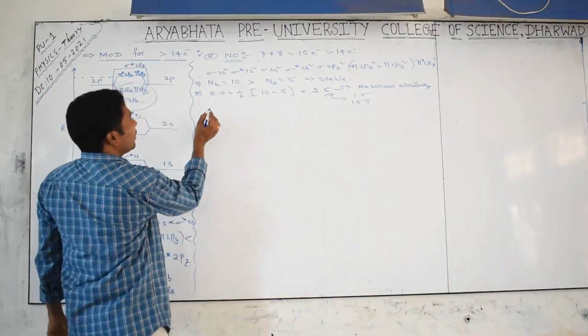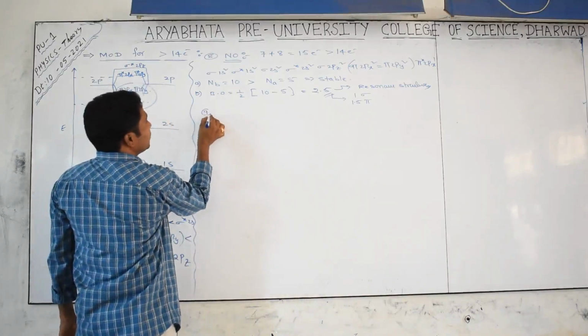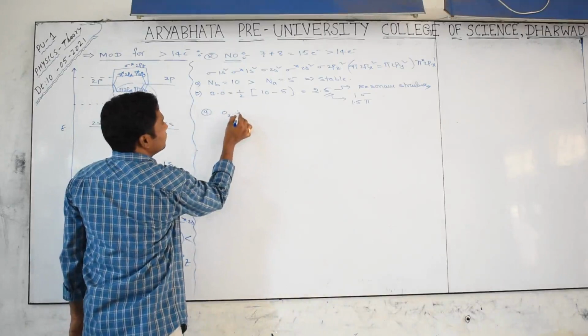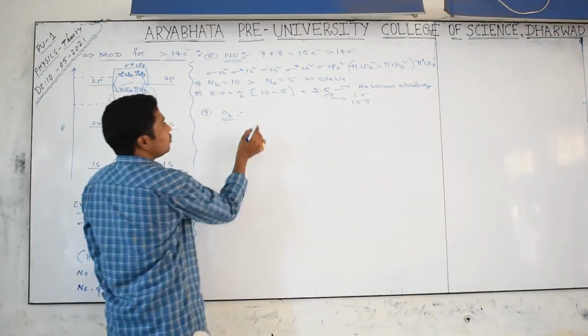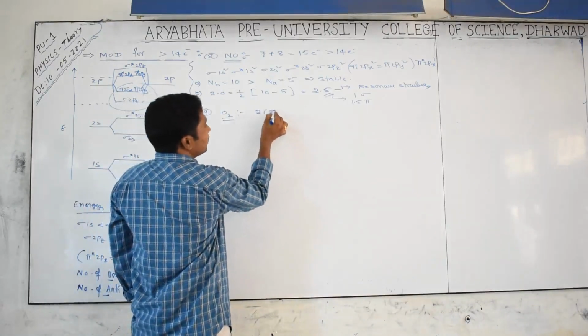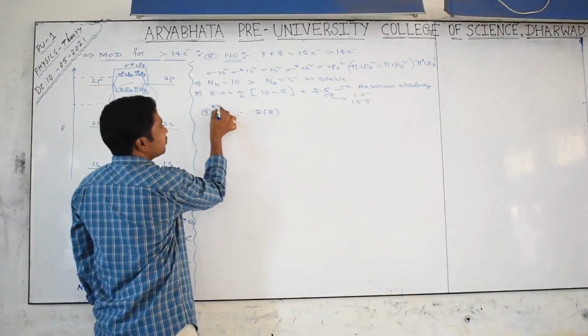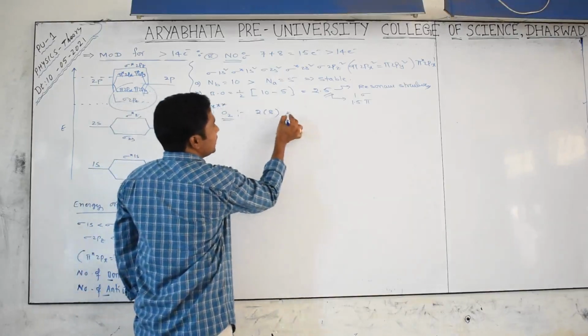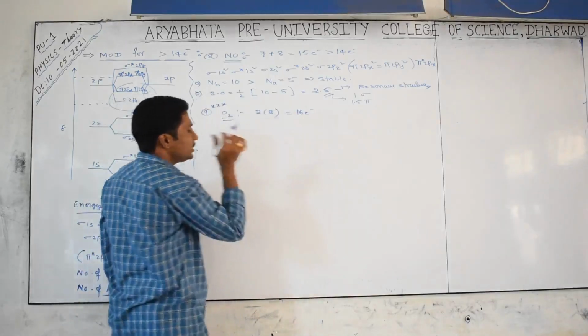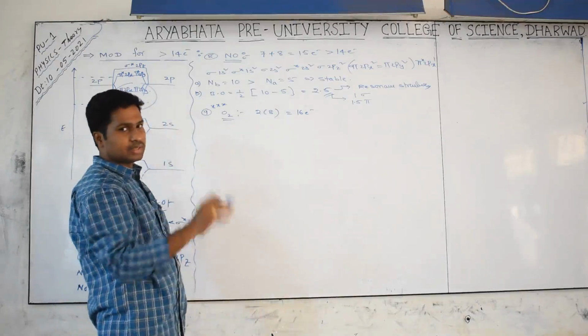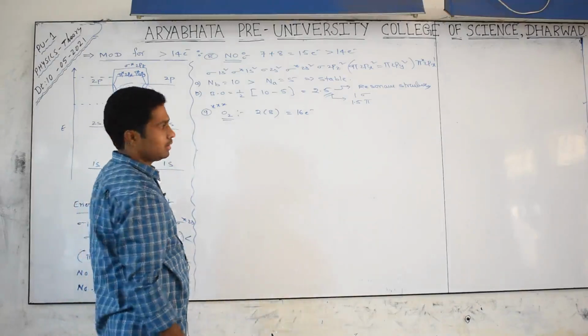Yes. Now, I will tell you another molecule, the O2 molecule. O2 means 2 8s, 16 electrons. It is also important from a competitive point of view. 16 electrons, so we can take the second diagram because it is more than 14 electrons.